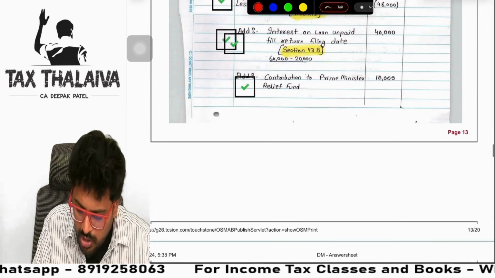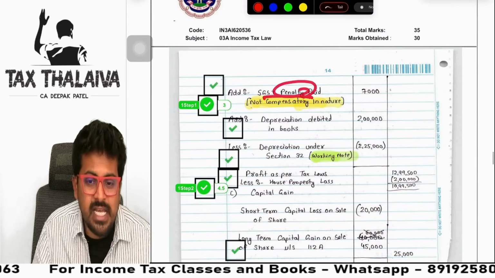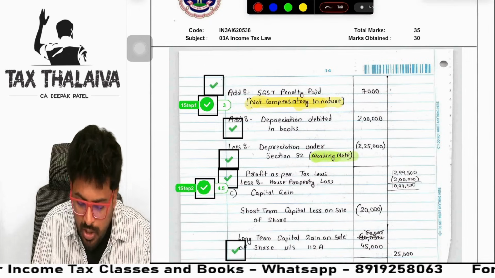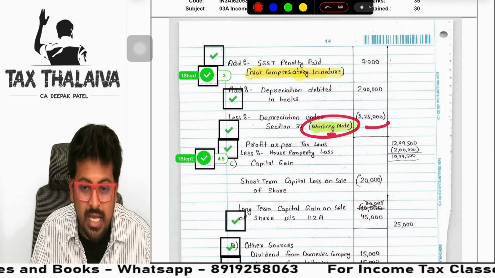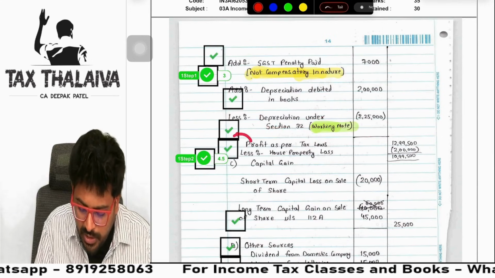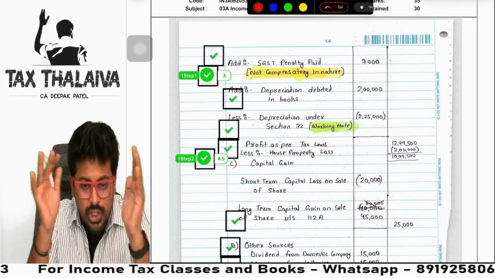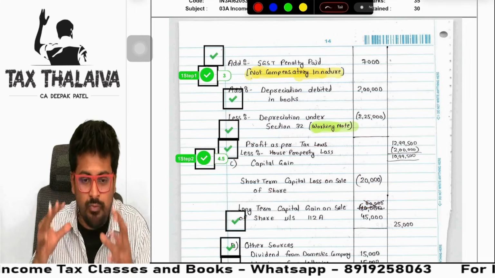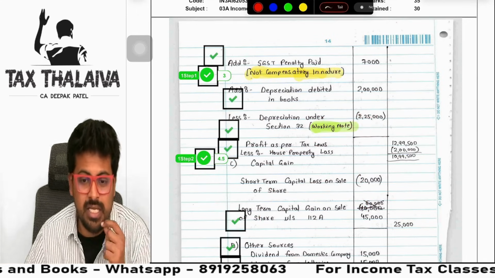I'm not stopping you. Contribution to Prime Minister Fund 10,000, 80G that is. Penalty, SGST penalty, penalty for breaching any act, not allowed, not compulsory in nature, 7,000. For depreciation, he wrote a working note. But in my examination, I prepared the working note for depreciation here only. That is also correct. The All India highest marker showed the workings right before the provision. So the working note is shown separately for depreciation.